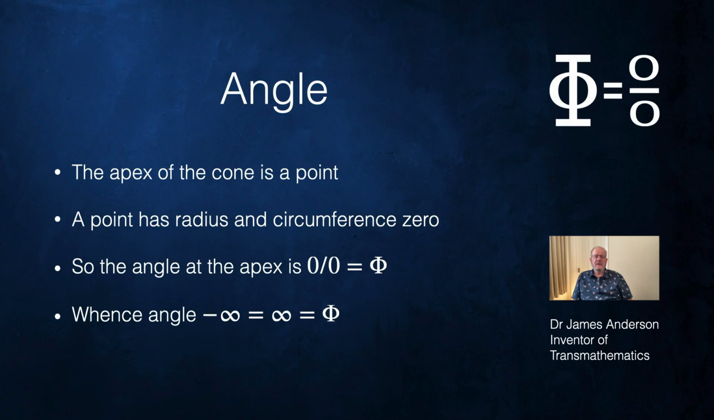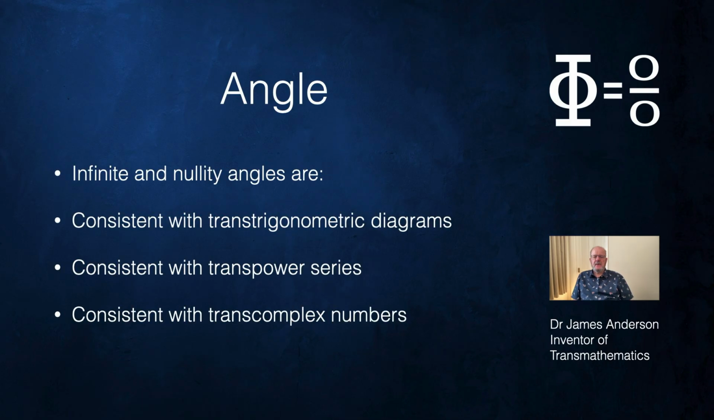I haven't spoken about negative infinity so far, but positive angles are measured clockwise, negative angles are measured anti-clockwise, and so minus infinity is infinitely many rotations anti-clockwise. Now, infinite and nullity angles, as you've just seen in that diagram of the cone, are consistent with trans-trigonometric diagrams. And trans-trigonometric diagrams contain trigonometric diagrams. So all of the trigonometry you've ever done can be done so that it includes infinite and nullity angles.